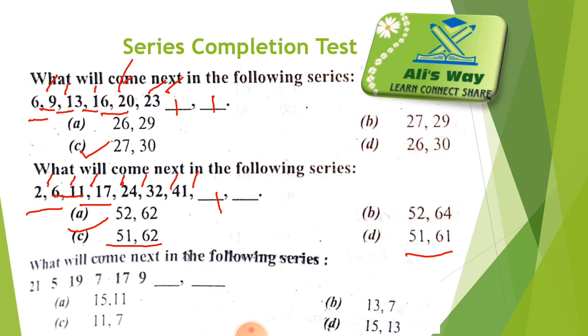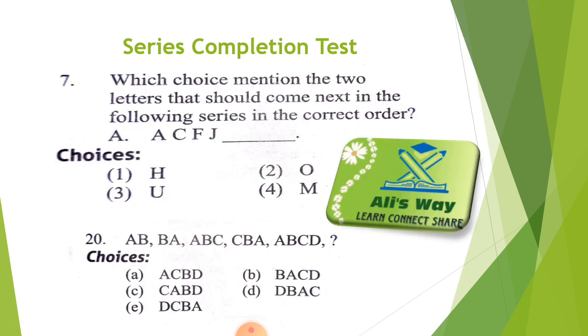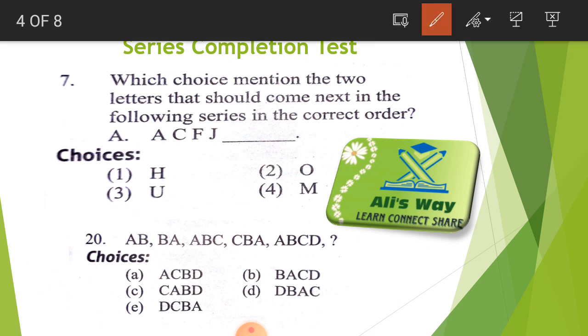Okay, and comment down the correct option. After the series completion test of numbers, we will move to the series completion test of letters, the alphabet. You will see here what the difference is between A and C. After A comes B and then comes C. So B is missing here, which means one letter is missing.